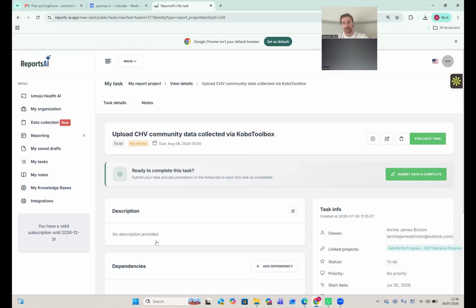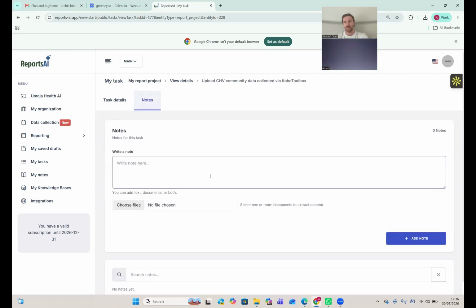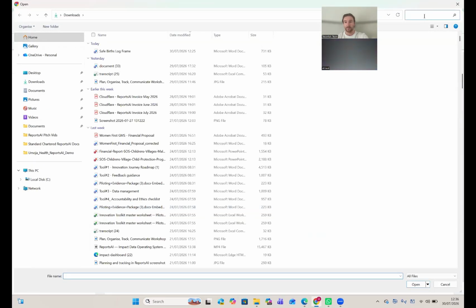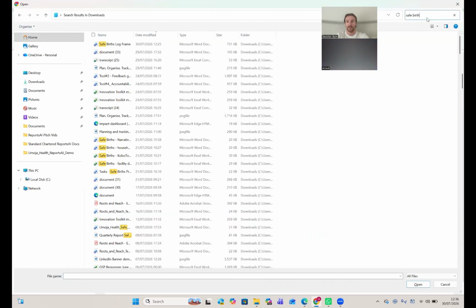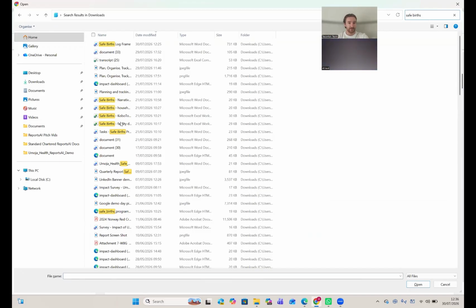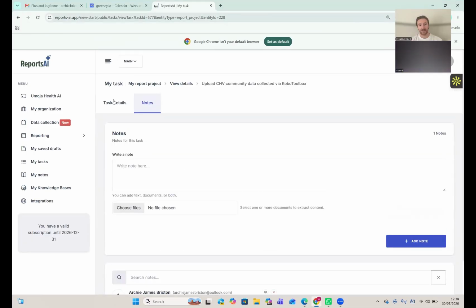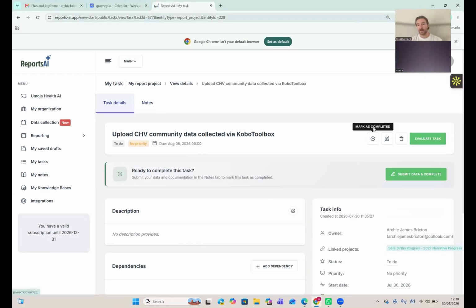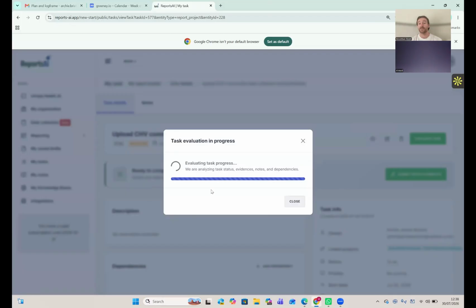So when someone comes into the task, this is what it looks like. So it's telling them what's required of them. And then if you click submit data to complete, this is where you can upload any file type. This is where you're uploading the data that's needed for that particular task. So I already have the data. So this one's for the facility data. That data is now attached to this task. So what I can do is I can now mark the task as complete. And what happens is an automatic task evaluation kicks in.